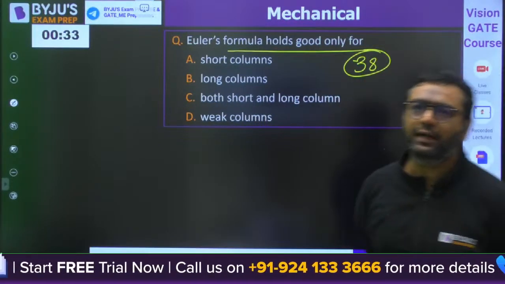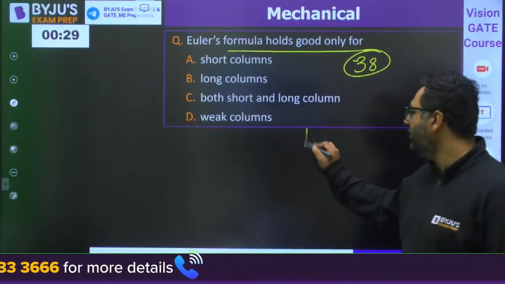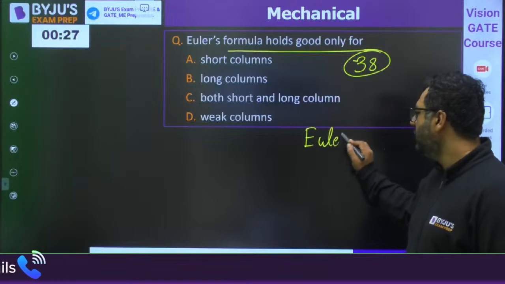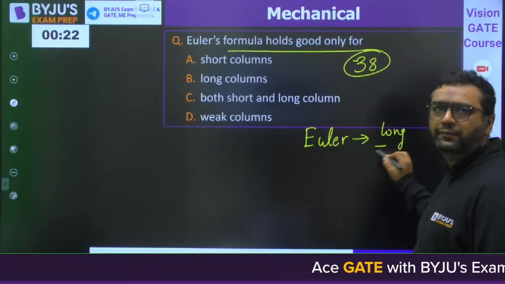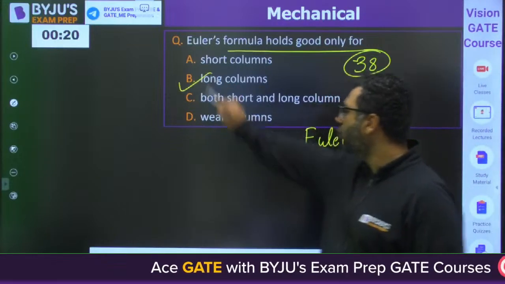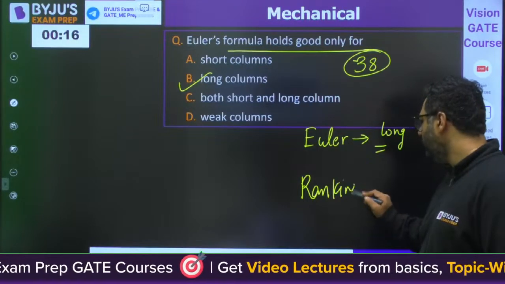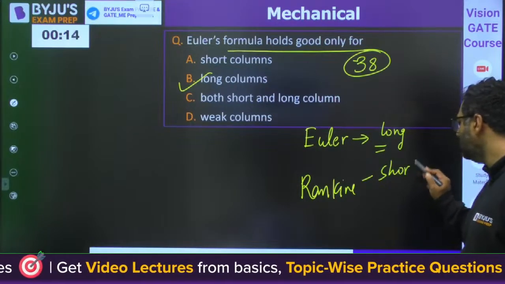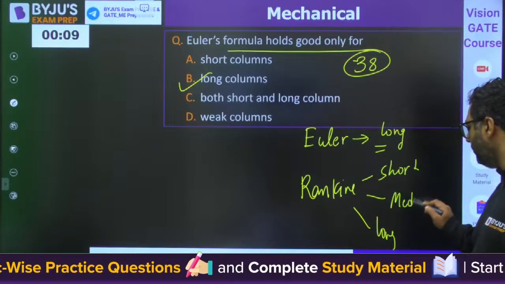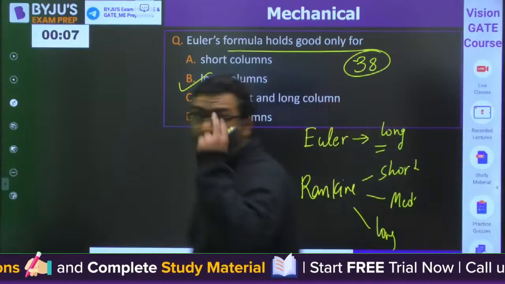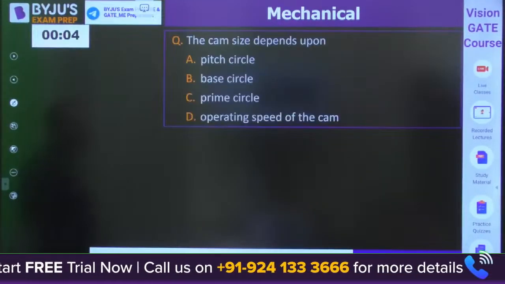Kumar, are you getting it? You know that when we are talking about Euler's, it was given for long columns. So valid for long column. Rankine is valid for both short and long, and it was given for medium. Valid for all. Okay. Moving to the next question, guys.